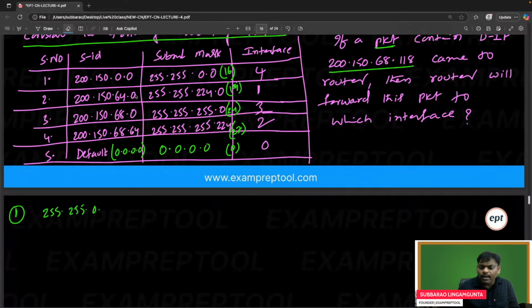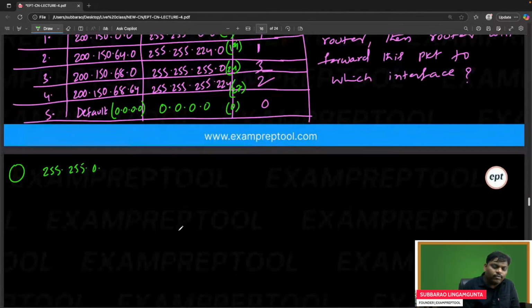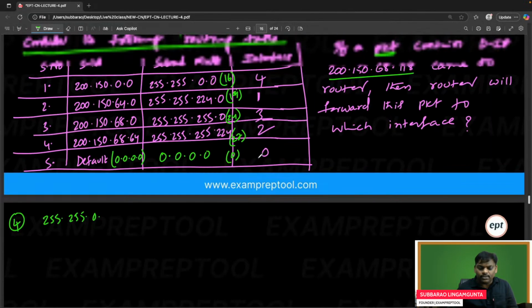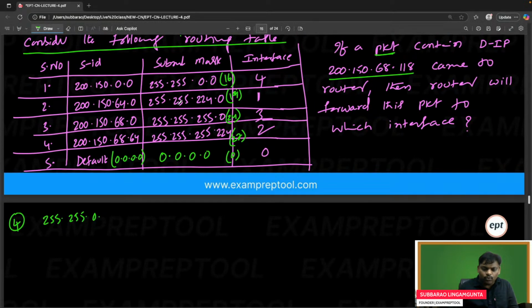You can do it blindly one by one, but unfortunately time will be wasted. So the best idea is to try first with the one having more ones. I think the fourth one has more ones. Let me try this. The subnet mask of the fourth one is 255.255.255.224. So if you see the IP